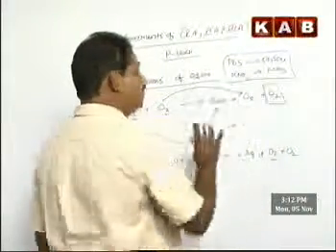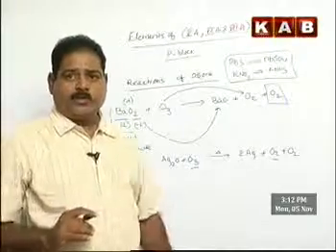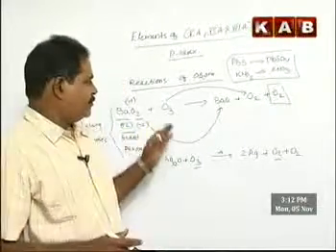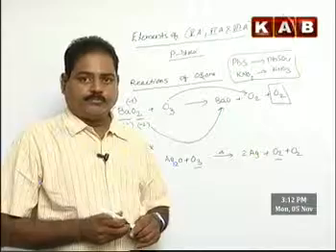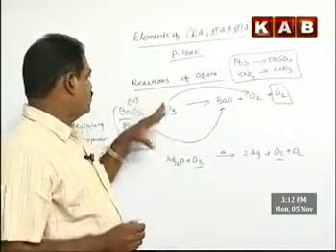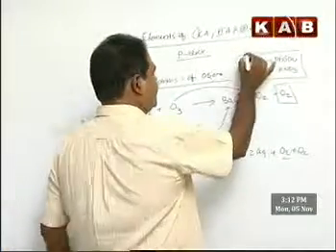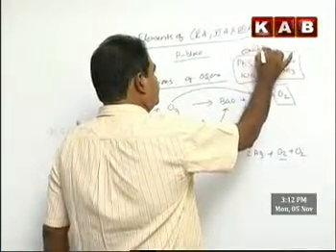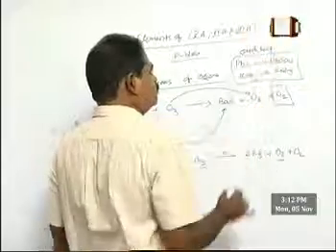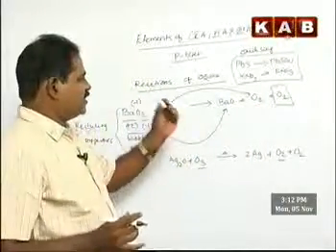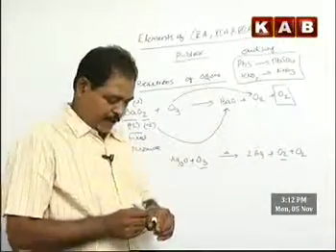This is a question given several times. You can say almost every exam you will get this. So reactions of ozone, oxidizing properties, reducing properties. It's enough if you just learn 2 plus 2, 4 reactions.